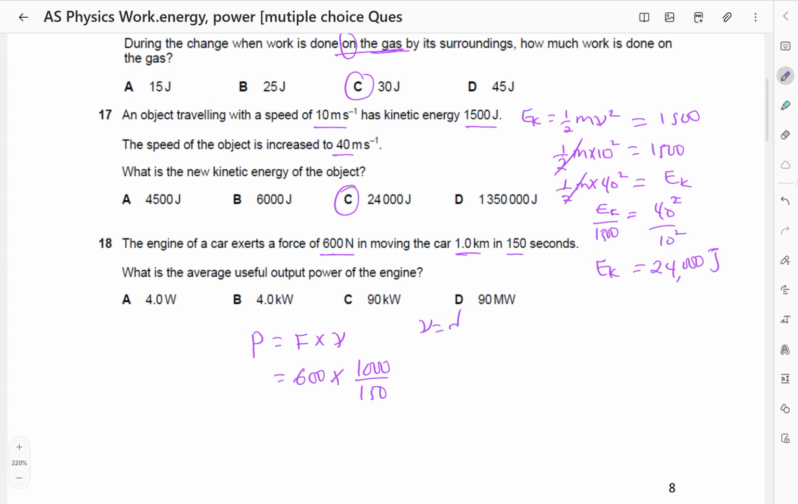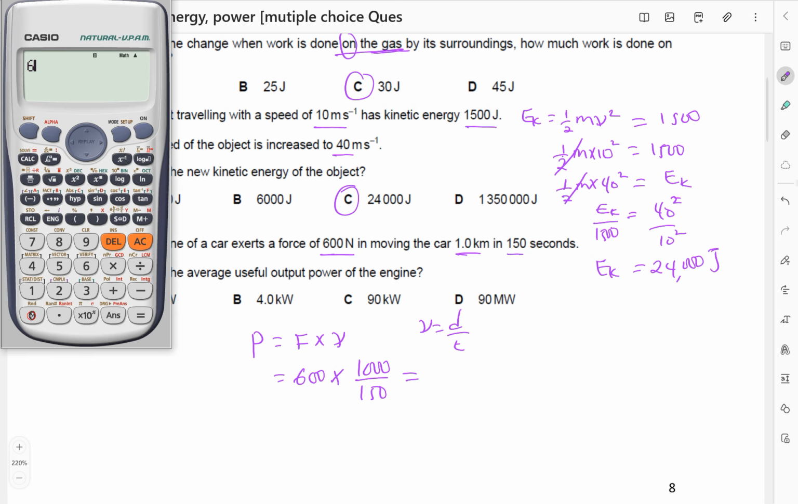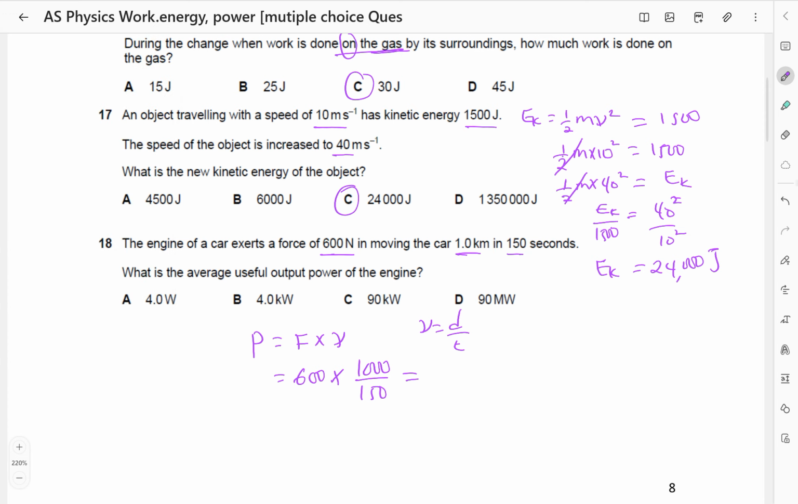V is going to be distance over time. So this is going to give us 600 times 1000 divided by 150 seconds. So this gives us 4000 watts, which is 4 kilowatts.